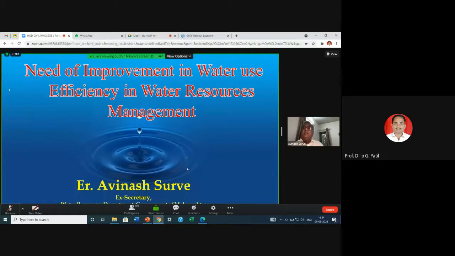Somebody has already mentioned the floods in Kolhapur, Satara, even in Pune in 2019-20. These are the trigger points for organizing this type of seminar today. Naturally, we must talk initially about climate change and why we should work more on the efficiency of water resources in our state, or in India basically.